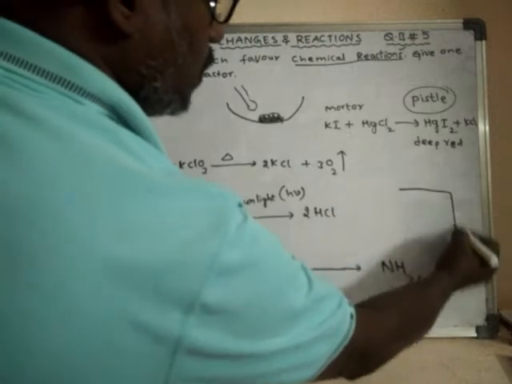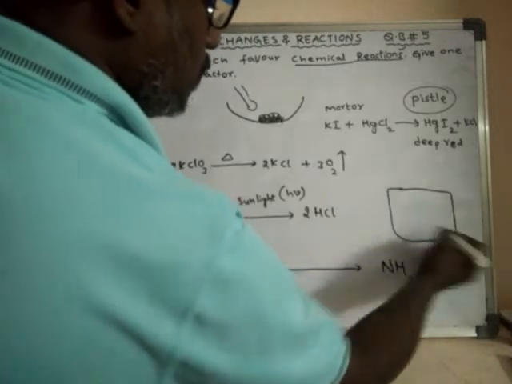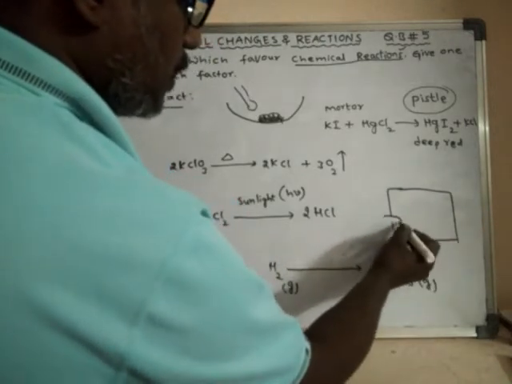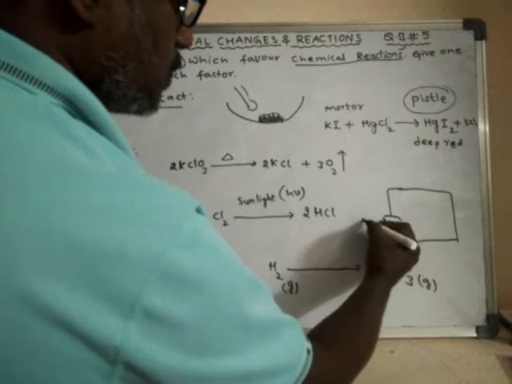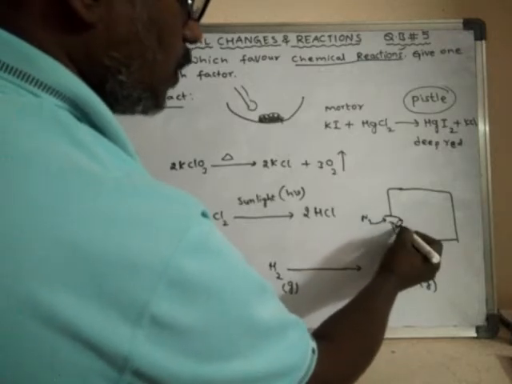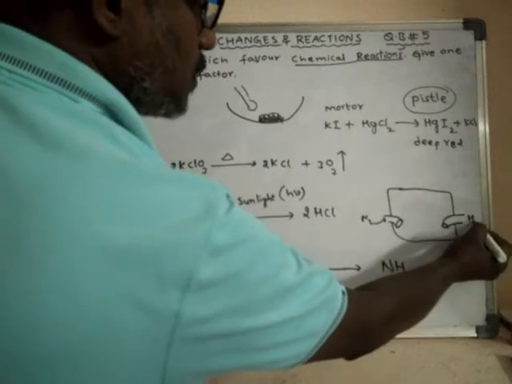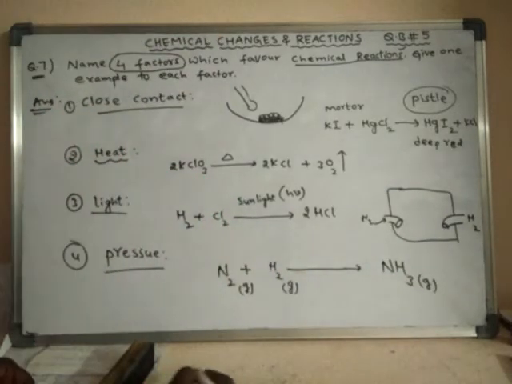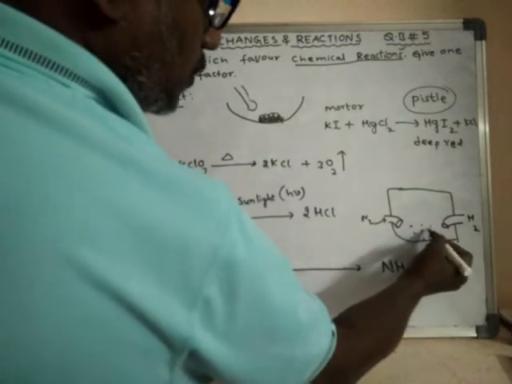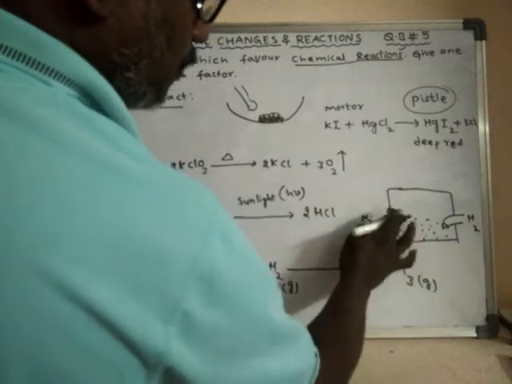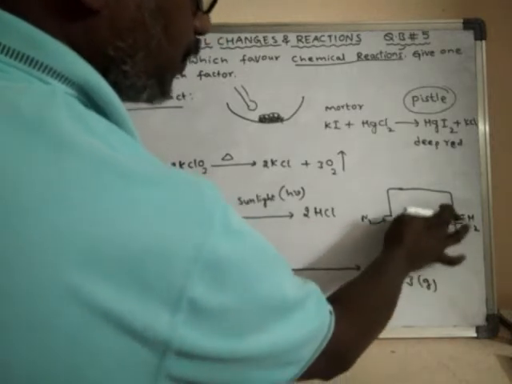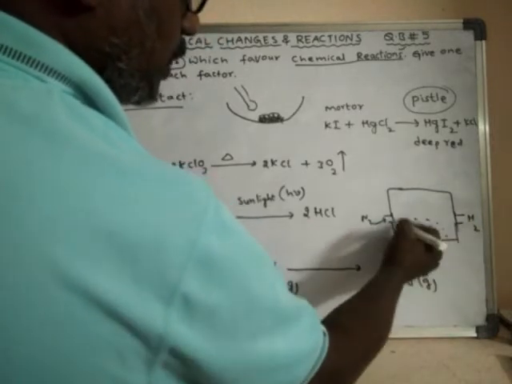For example, in a container, send some nitrogen gas, and into the same container send hydrogen gas. So now these two gases are present in this container. Now close the container.